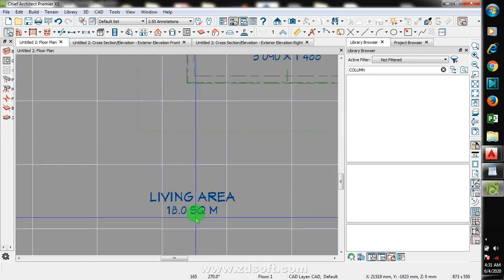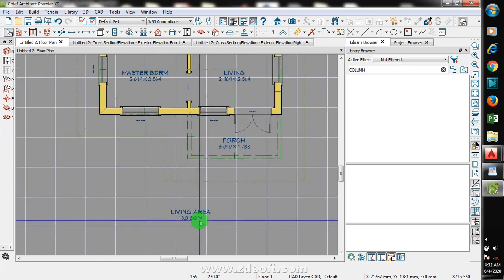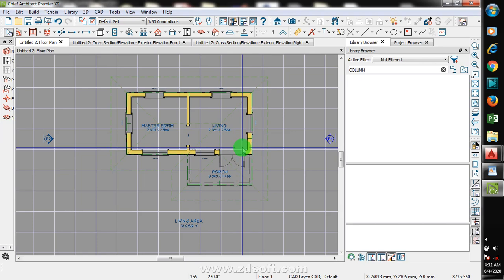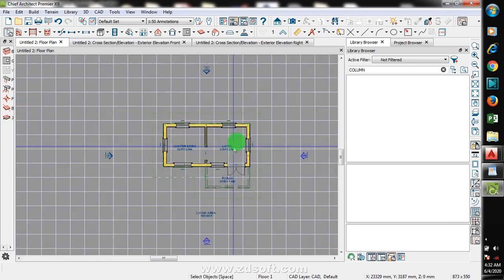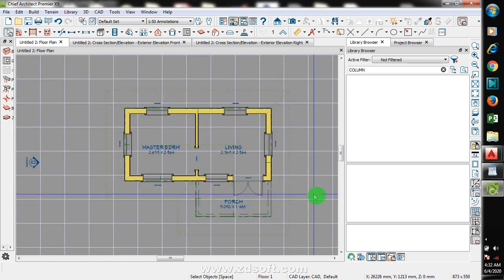You can see it's telling us that our living area is 18 square meter. So many things you can actually do with this software that makes your work easier and makes your work faster.